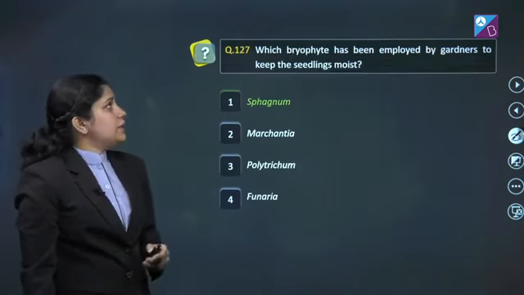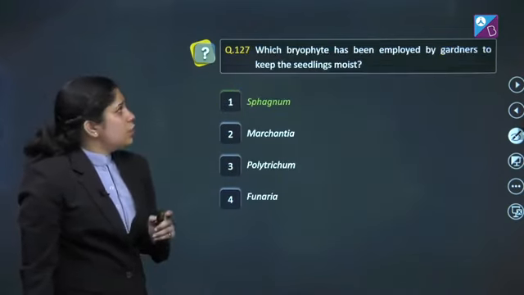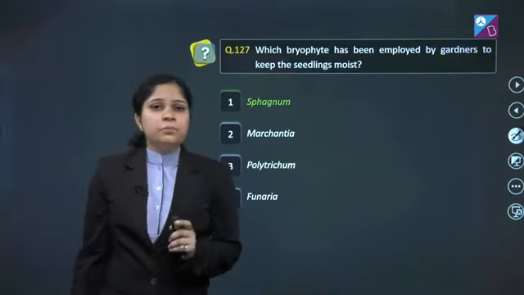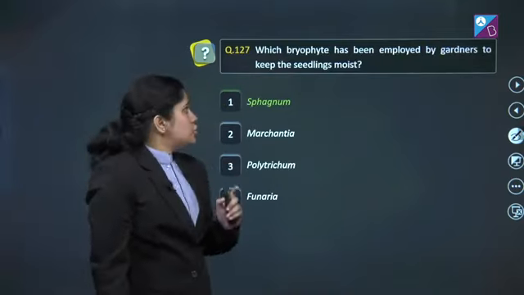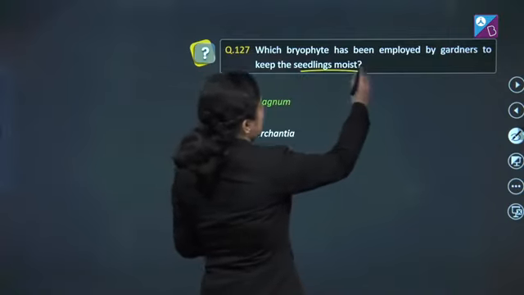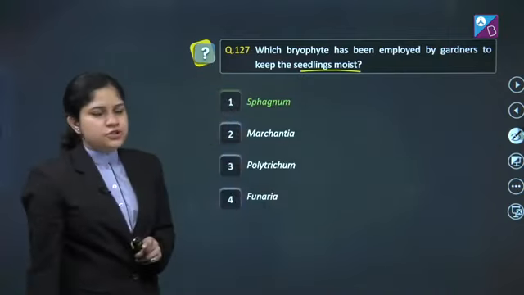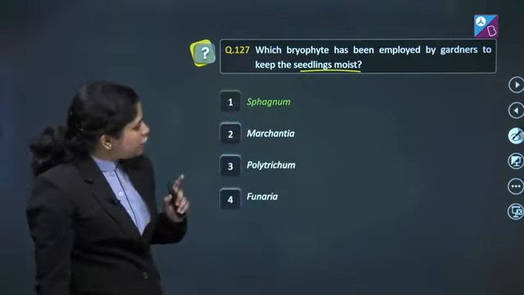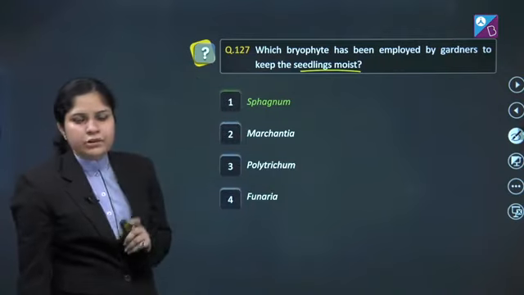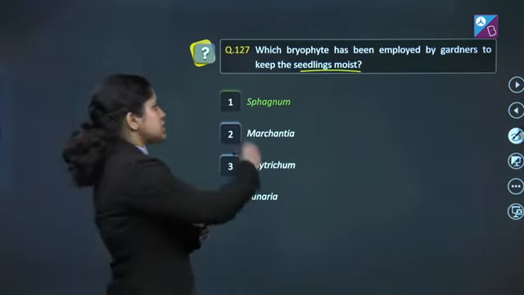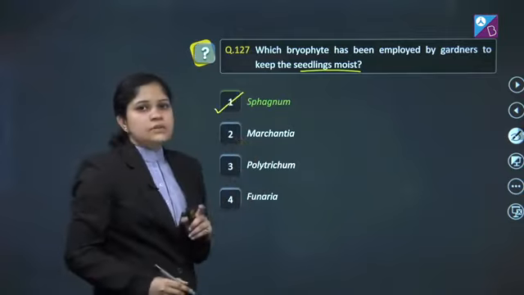Question number 127. Which bryophyte has been employed by gardeners to keep the seedlings moist? Let's see the options. Sphagnum, Marchantia, Polytrichum, Funaria. The correct answer is sphagnum. Why so?